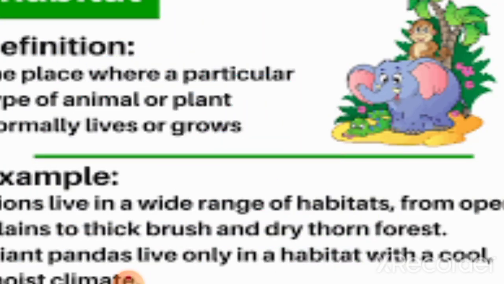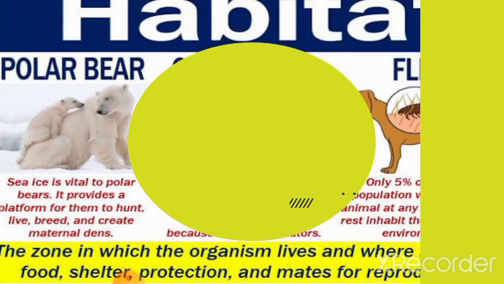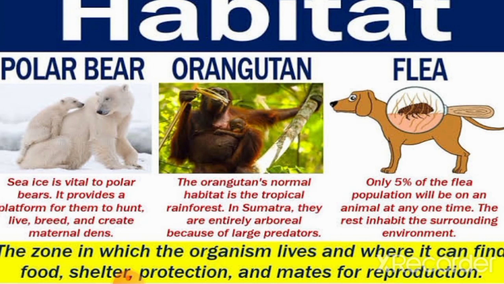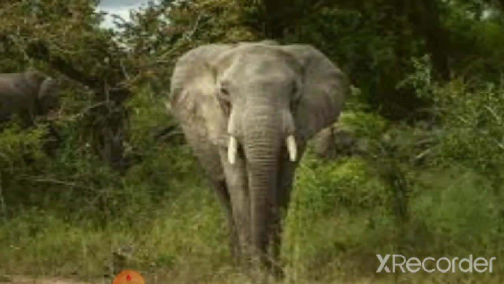A habitat is the natural dwelling place of a plant or animal. It is the natural environment where a plant or animal can grow and survive. This means each plant and animal has its own particular place where it can survive. For example, polar bears are able to do well in the Arctic region, which is in the tundra biome, because the sea ice provides a platform or space for them to breed and hunt. Whereas the orangutan is able to survive in the tropical rainforest.